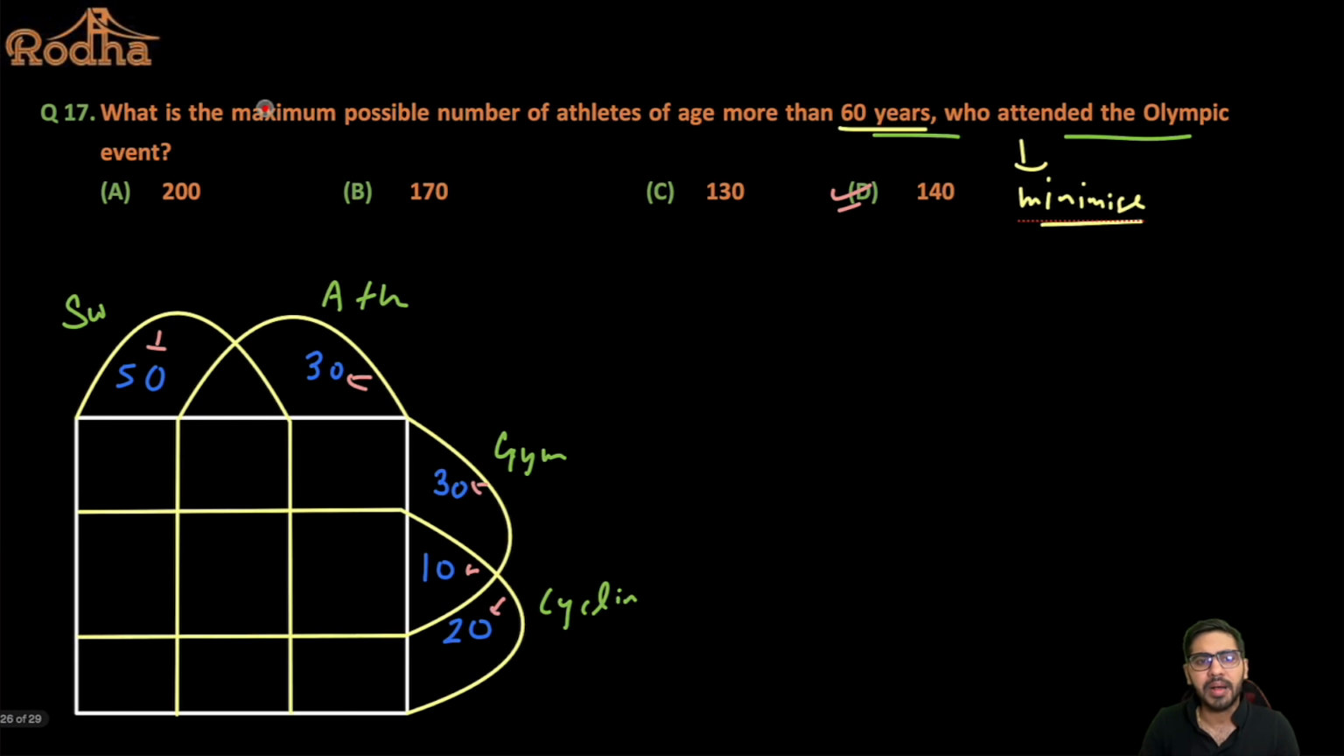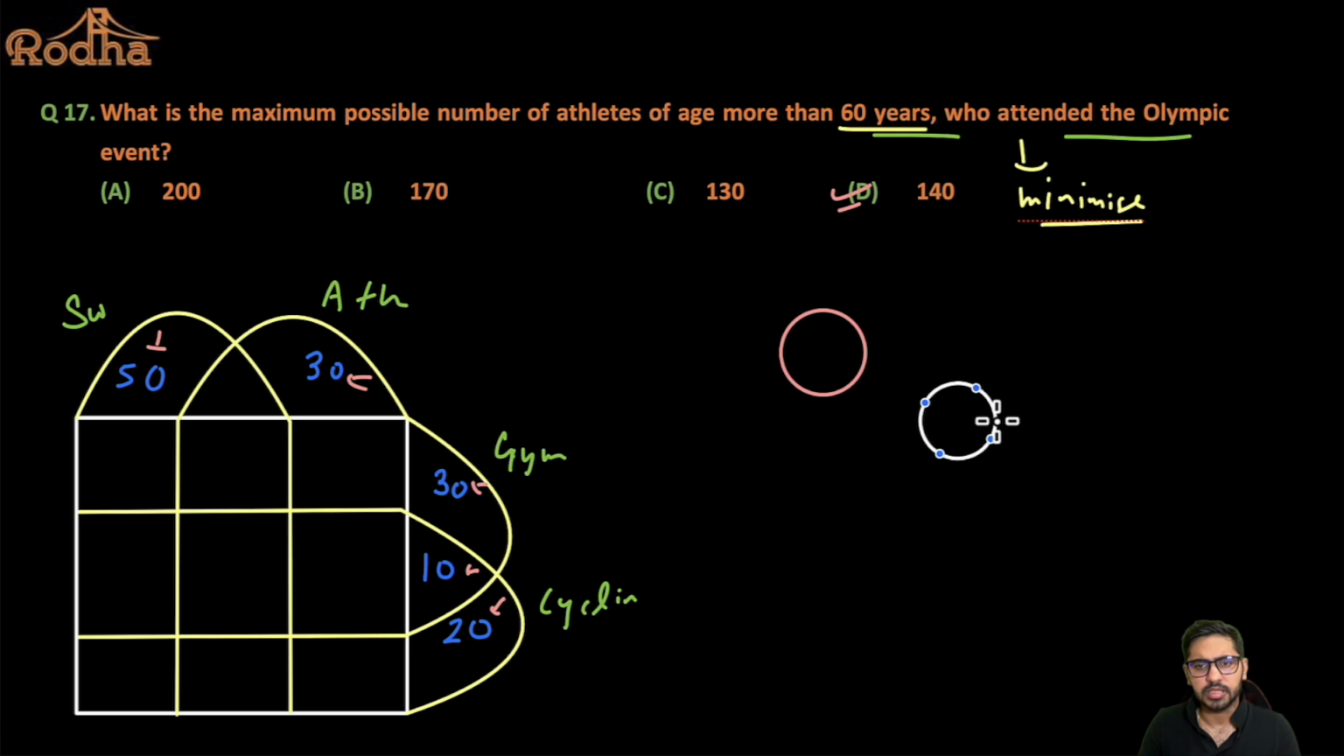Here I'm supposed to maximize this value, so I'm minimizing the common here. So I'm taking only as much as I can take in only one, right? Why? Because, let me take a normal example for you guys, just a small two-variable Venn diagram. Let's say one is cricket and the other is football, okay?